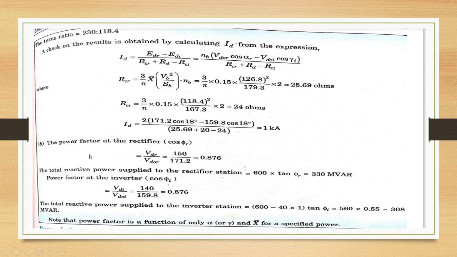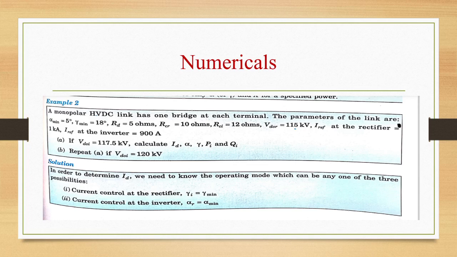B-bit: power factor at the rectifier, cos phi r is VDR by VDOR, 150 by 171.2, that is 0.876. Total reactive power supplied to the rectifier station is 600 into tan phi r, that is 330 MVAR. Power factor at the inverter, that is VDI by VDOI, is 140 by 159.8, that is 0.876. Total reactive power supplied to the inverter station is 600 minus 40 into tan phi I, that is 560 into 0.55, 308 MVAR. So note that power factor is a function of only alpha or gamma, and X is for a specified power. Let us see the second numerical.